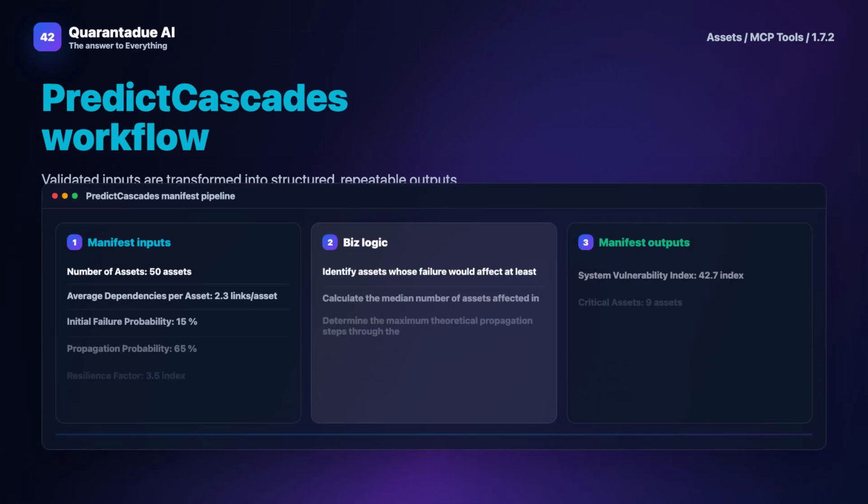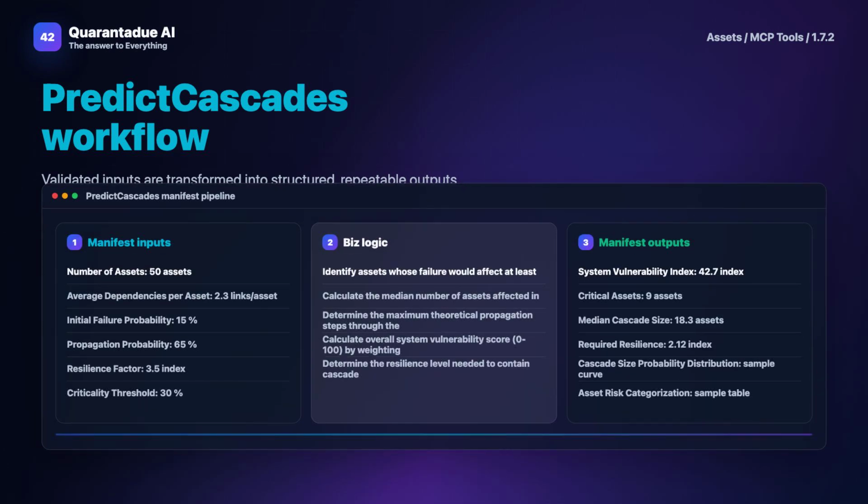The workflow then applies: identify assets whose failure would affect at least the criticality threshold percentage of the network based on dependency connections. Calculate the median number of assets affected in cascade failure simulations, considering initial failure probability, propagation likelihood, and resilience attenuation. Determine the maximum theoretical propagation steps through the asset network based on dependency density, propagation probability, and resilience.